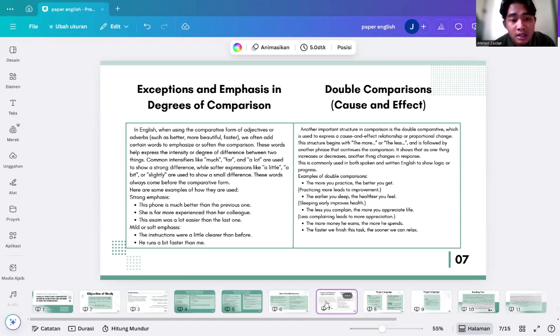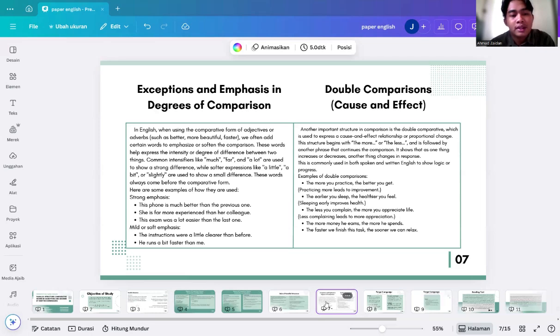Common intensifiers like much, far, and a lot are used to show a strong difference, while softer expressions like a little, a bit, or slightly are used to show a small difference. They always come before the comparative form. Here are some examples of how they are used.